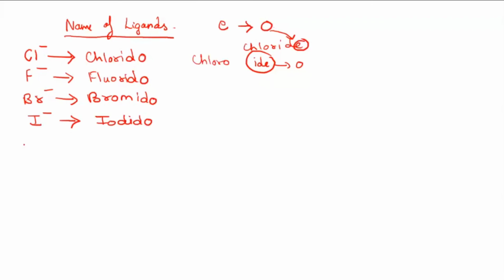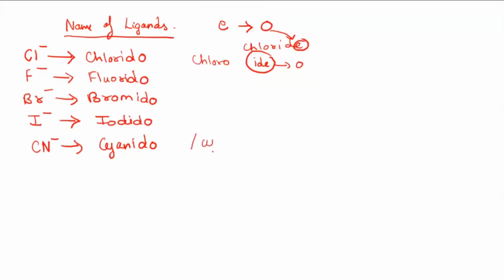A few I have listed, a few more we will list. CN minus is called cyanido. Even cyano is accepted. After 2004 they have not made any changes; that was the last update.